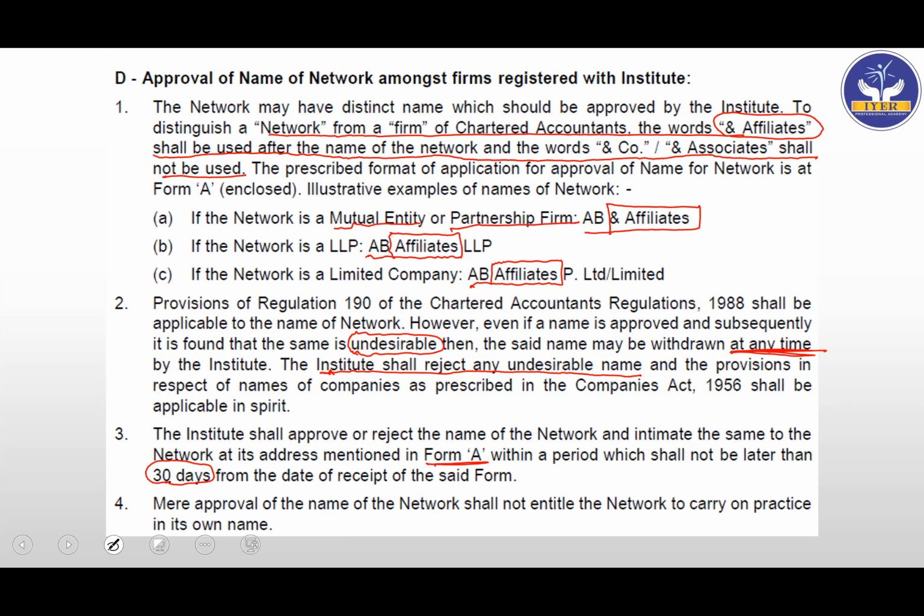Mere approval of the name of the network shall not entitle the network to carry on practice in its own name. So just because the name has been approved by ICAI, that the name will work, does not entitle the network to carry on practice in its own name. So they have clearly given this in relation to this point.